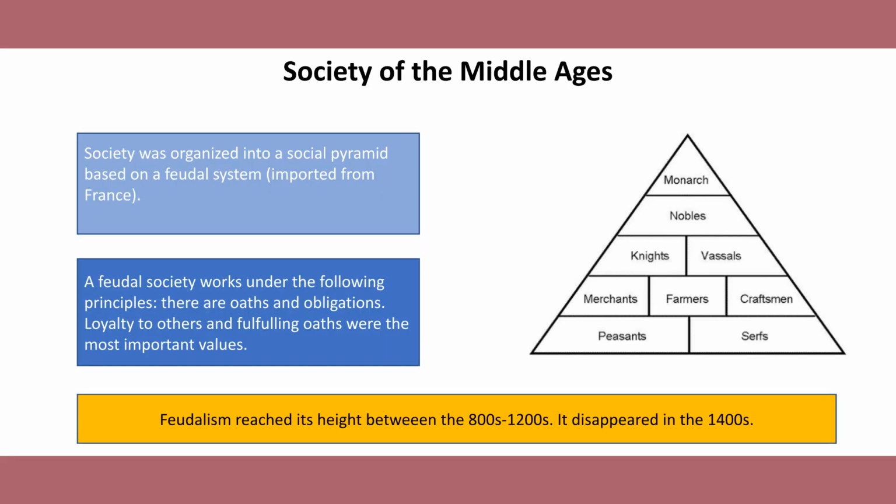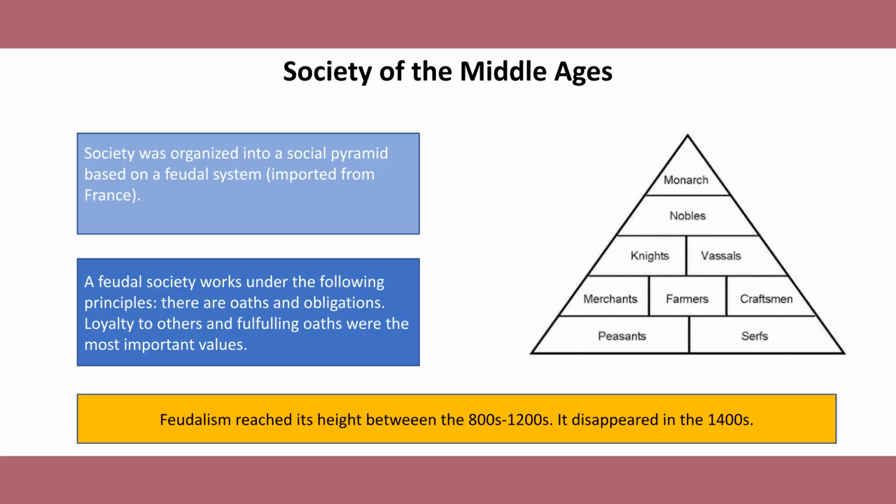During the Middle Ages, society was organized under a feudal system imported from France, which created a clear social pyramid. At the top was the monarch, who ruled the kingdom and granted land to the nobles in exchange for loyalty and military support. The nobles governed large areas of land and protected the kingdom, while knights served as trained soldiers who defended their lords. Vassals were individuals who received land from a lord and promised loyalty and service in return. Merchants were responsible for trade and the exchange of goods, contributing to the growth of towns. Farmers and craftsmen worked to produce food and essential goods for daily life.